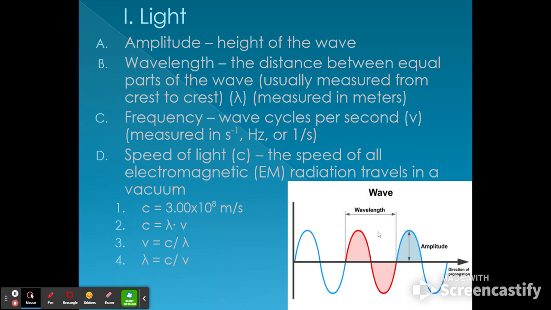So if you know the wavelength and you know the frequency, you can calculate the speed of light. Obviously, since it's a constant, it should be this. So if we know the speed of light and the wavelength, we can find the frequency, or if we know the speed of light and the frequency, we can find the wavelength.